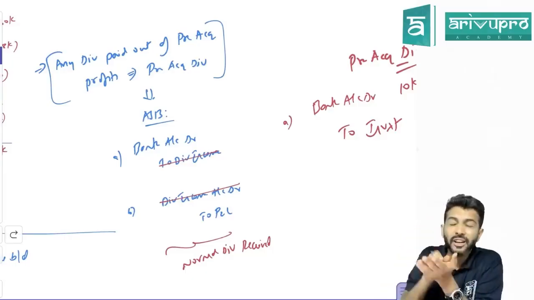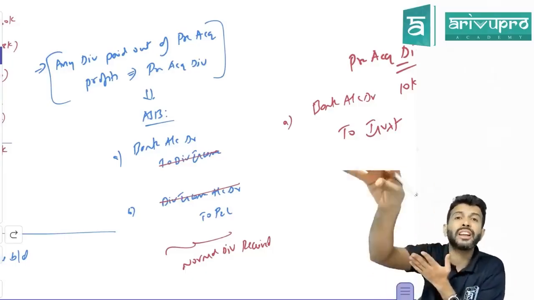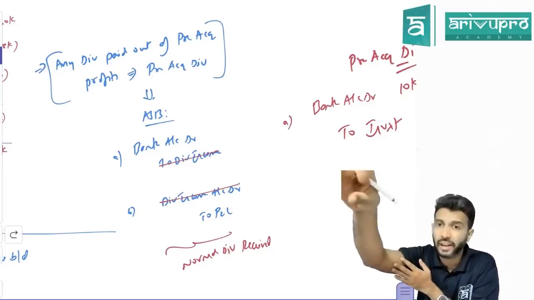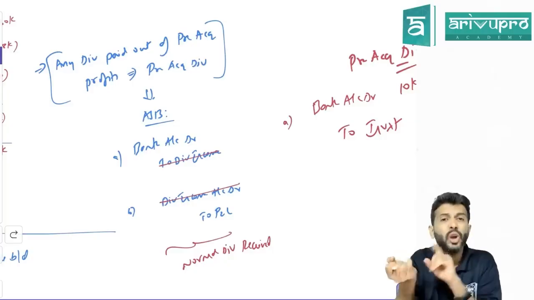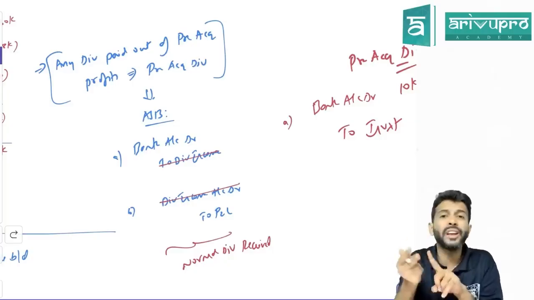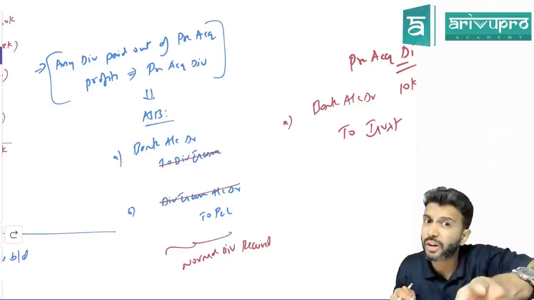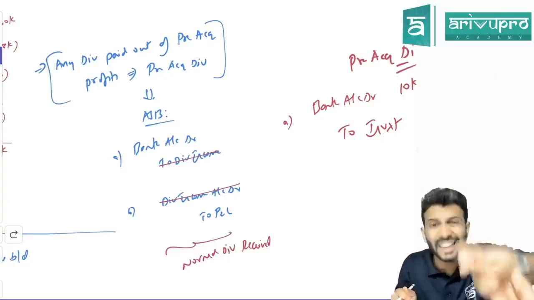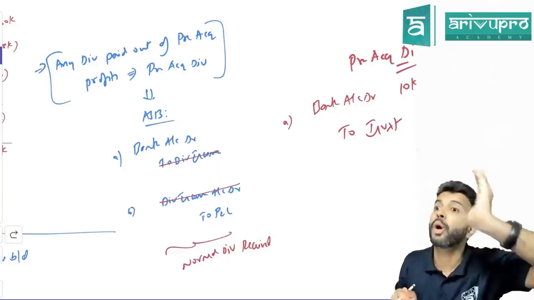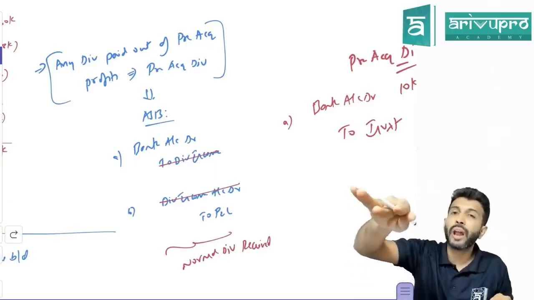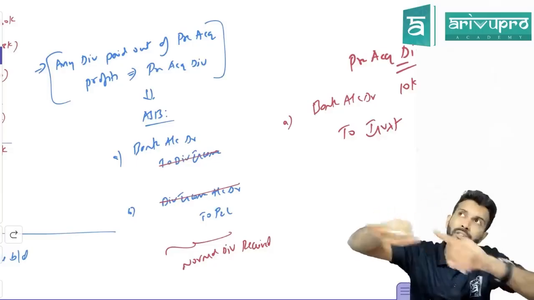Now, sir, he has treated dividend as a normal income. So this normal income he has transferred where? To P&L account. Who has received the dividend? Holding company. The holding company's accountant has treated this as normal dividend, meaning he has treated it as an income and transferred this income to P&L. Because of this, what will happen to holding company's P&L balance?